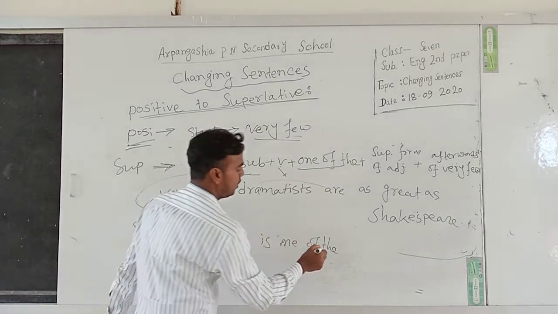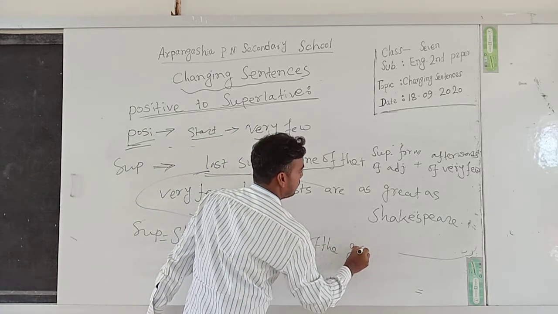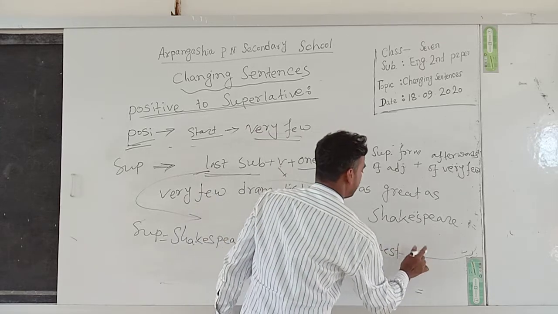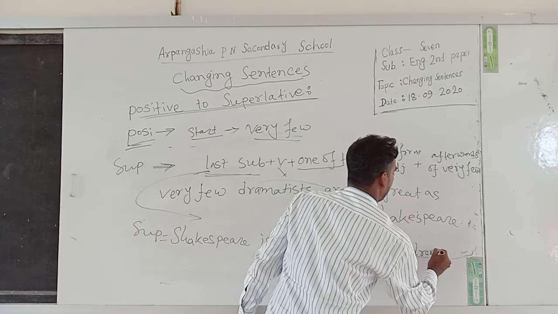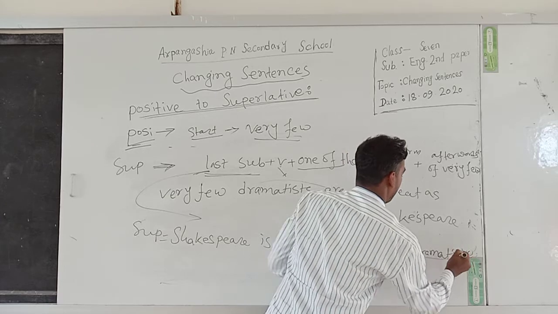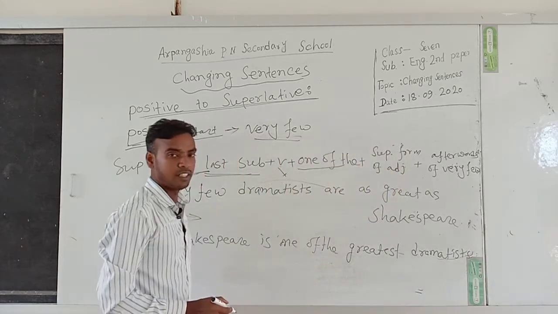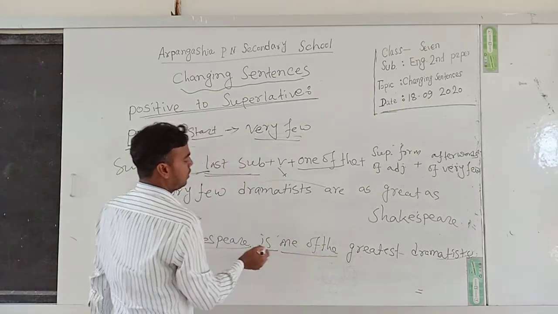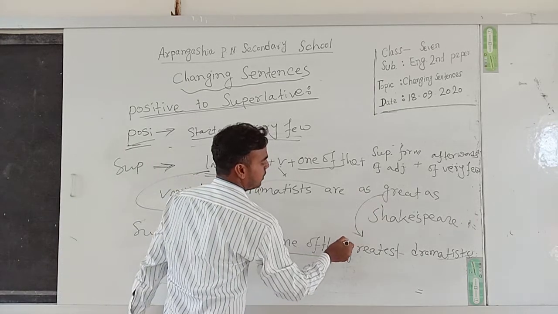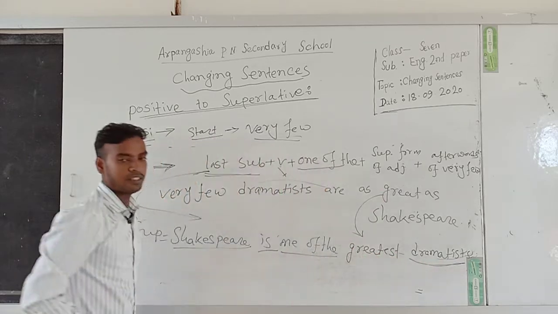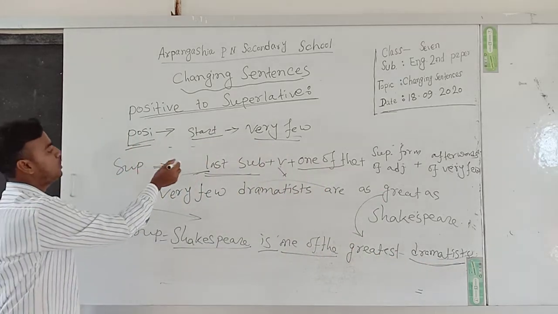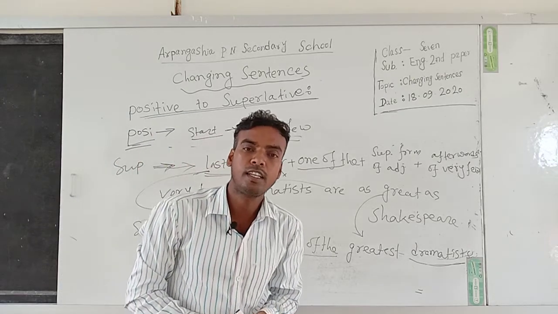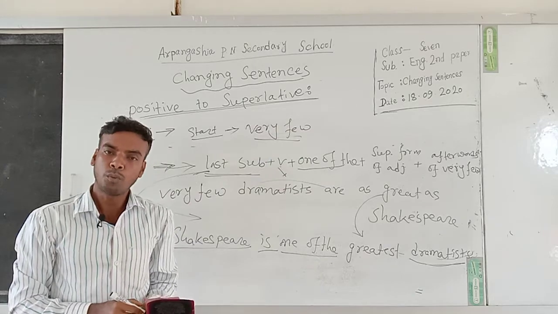Shakespeare is one of the greatest dramatists. Here the last subject is Shakespeare, verb is, then one of the, and the superlative form greatest, then the afterword of very few: dramatists. So following this structure, we will be able to change a positive degree to superlative degree.